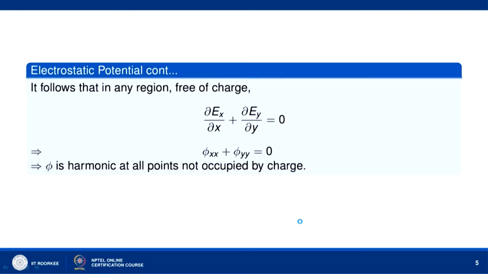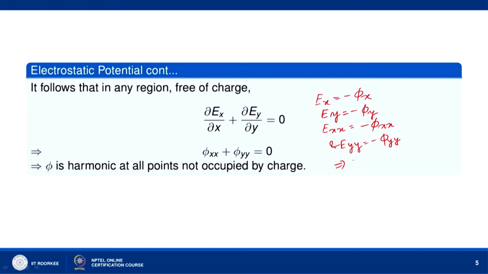Now, it follows that in any region free of charge, the partial derivative of Ex with respect to x plus the partial derivative of Ey with respect to y is equal to 0. We have seen Ex is equal to minus phi x and Ey is equal to minus phi y. So, Exx is equal to minus phi xx and Eyy is equal to minus phi yy.